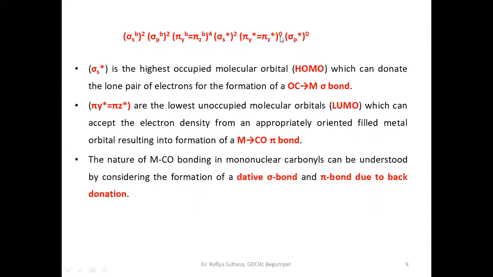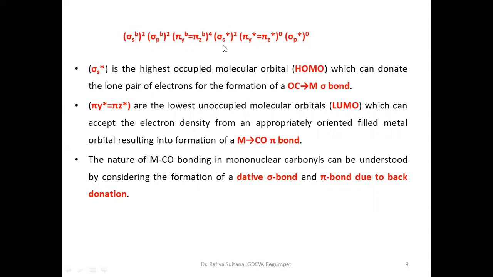There are no electrons here. It is empty. Okay, so what happens? In metal carbonyls, we see two types of bonding. One is sigma bonding, the other one is pi bonding. But sigma bonding means there should be a lone pair of electrons to form a sigma bond. A sigma bond or coordinate covalent bond, we also call it a dative bond, is formed, but a ligand should have a lone pair of electrons to form a bond with the metal.